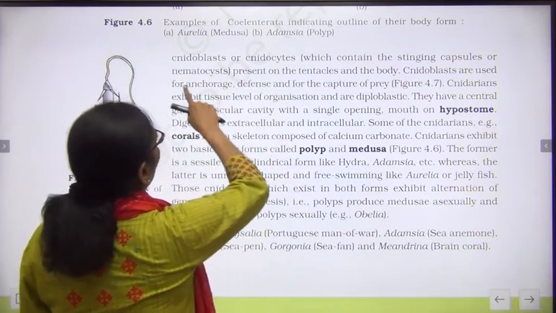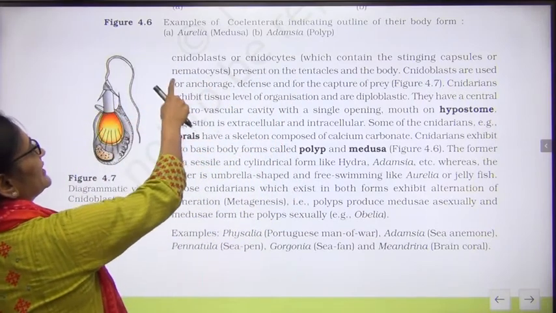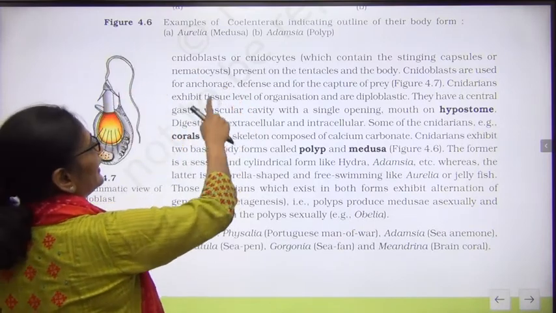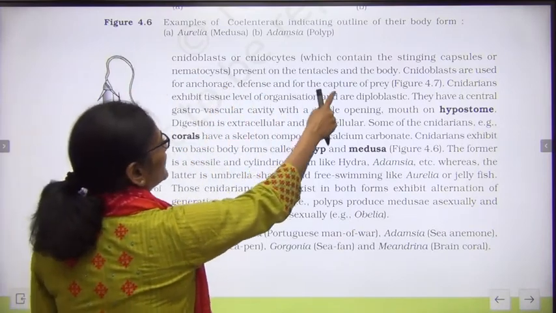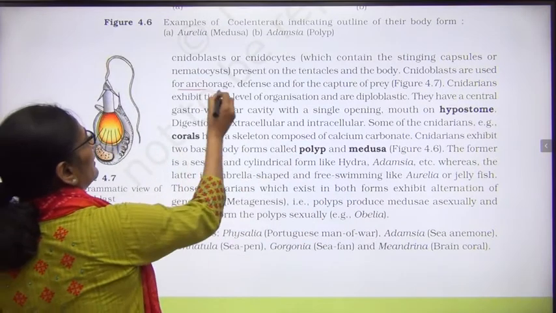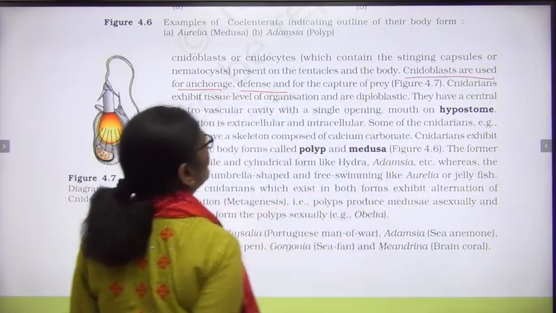They have nidoblasts, also called nematocysts, another name you will learn. They have a tentacle and spine-like structures, used for anchorage, defense, and capture of prey. A very, very important function. A question will come: what are nidoblast cells and what is their function?